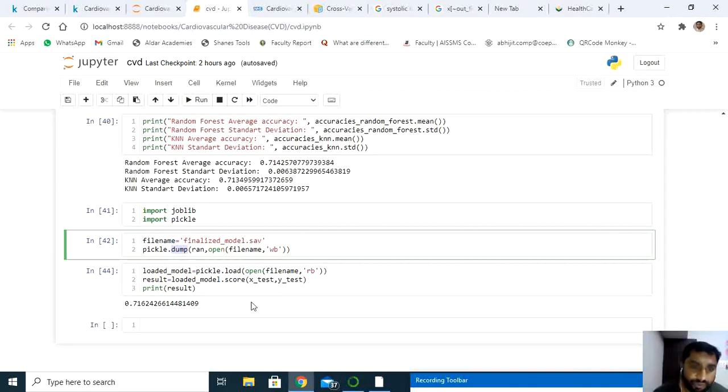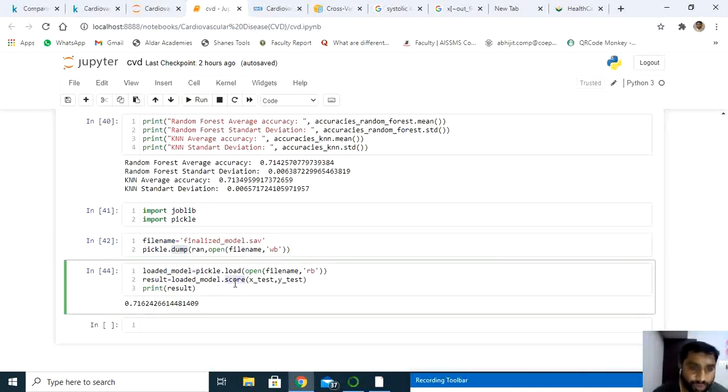Suppose next you want to predict again. The same file I'm calling, the finalized model saved in the file name, but I'm opening it in RB, which stands for read bytes. The results I'm displaying using the score method. Have a look at this: load model and score, you just pass X test and Y test values and print the result. It has given me around 71.62, which is 72% accuracy.